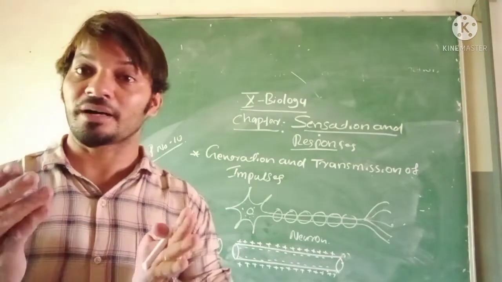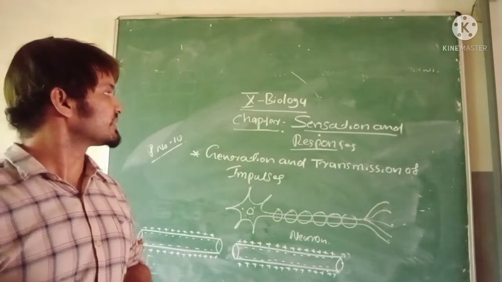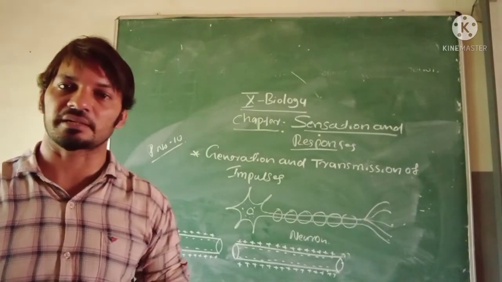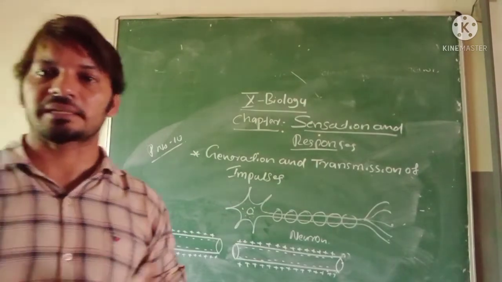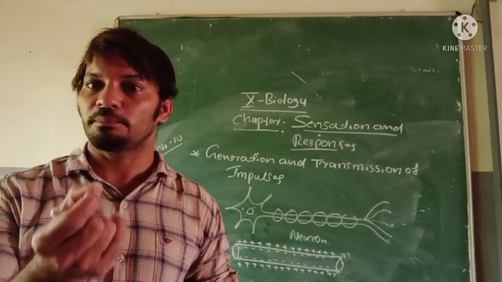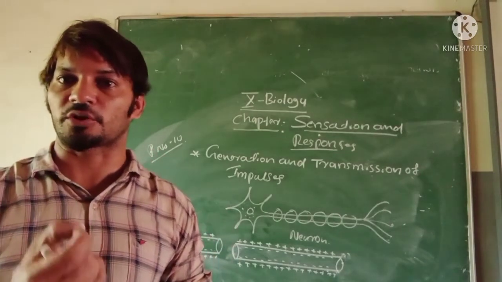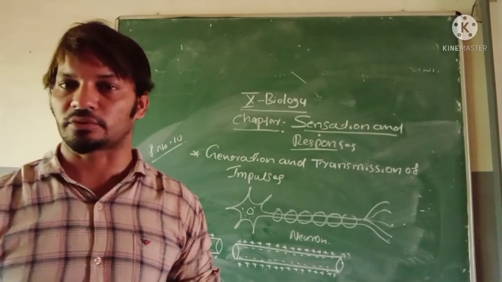I hope you understood last day's class on control and sensation responses, which we started in biology. We talked about the neuron in the last class. The neuron is the basic unit to control and coordinate our impulses through the brain.